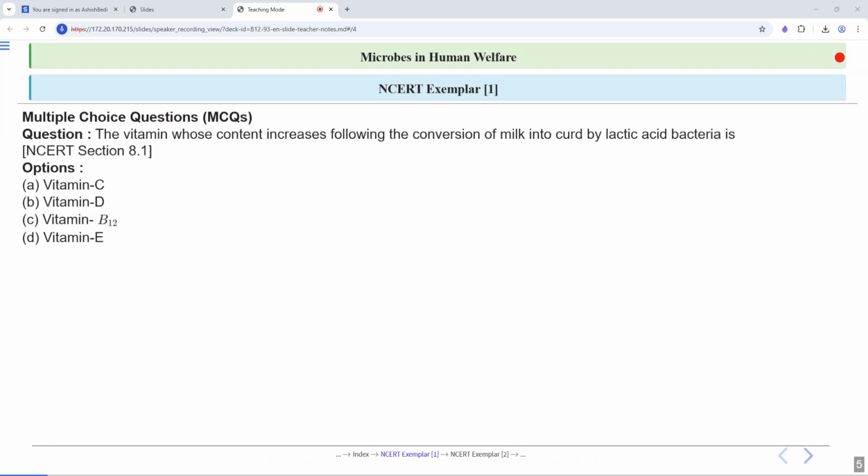Okay, let's start with the multiple choice questions. The first question is: the vitamin whose content increases following the conversion of milk into curd by lactic acid bacteria is. For more information, you can read NCERT section 8.1. The options are vitamin C, vitamin D, vitamin B12 and vitamin E. What is the correct answer?